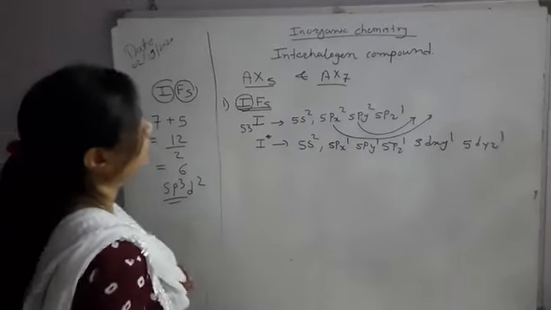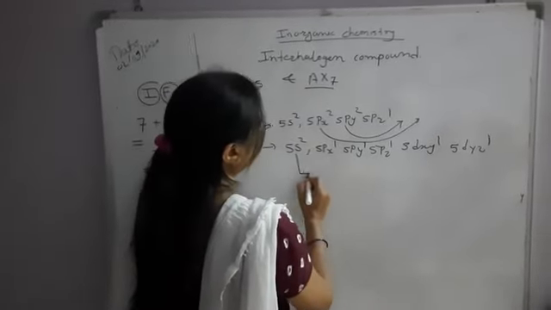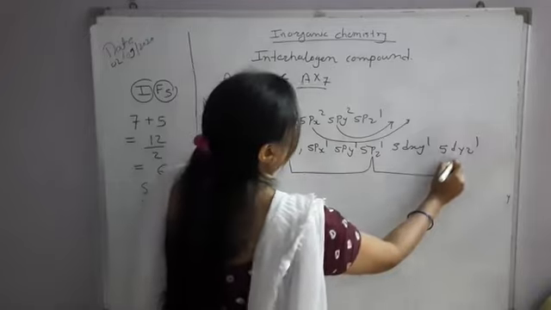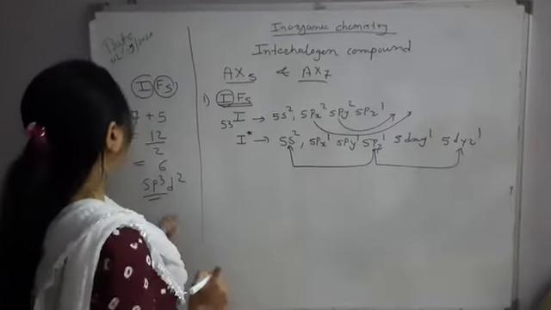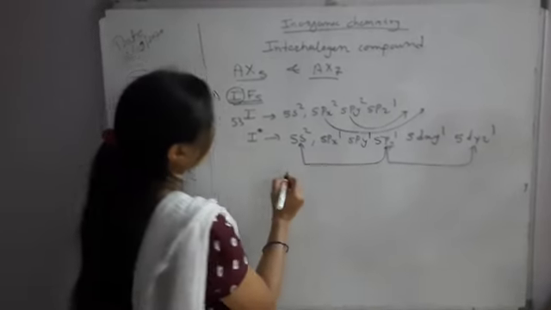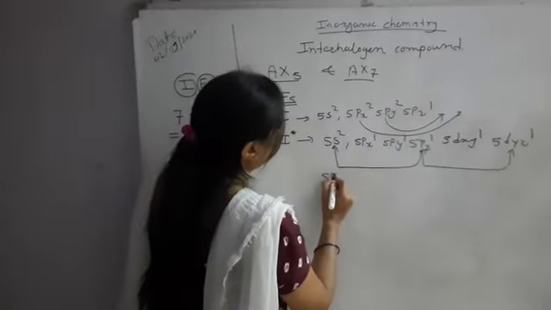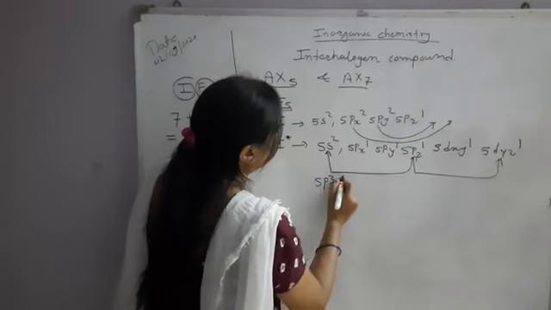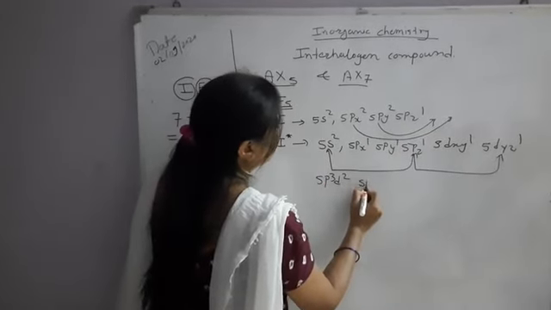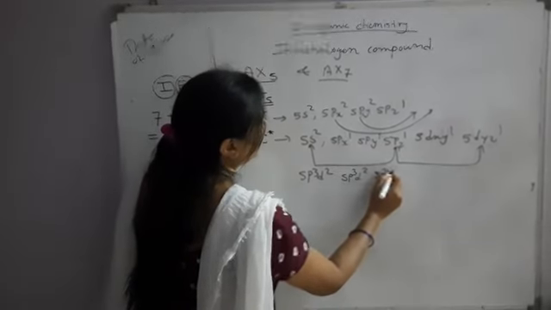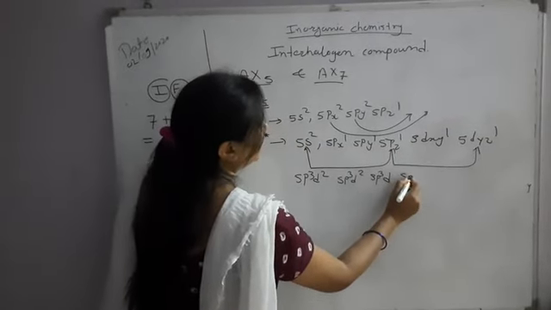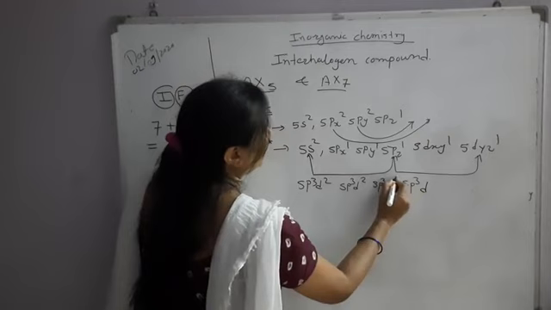So one s, 3 p and 2 d undergo hybridization, and it will form 6 sp3d2 hybrid orbitals of the central atom iodine.